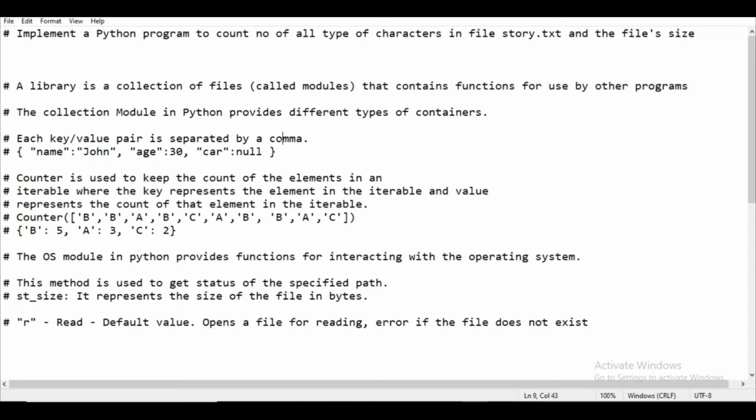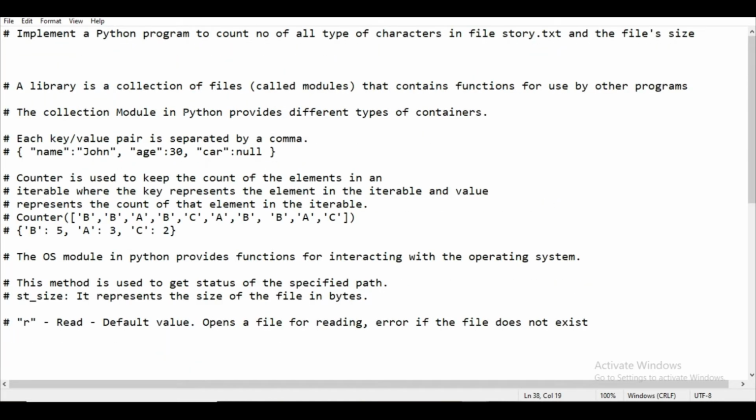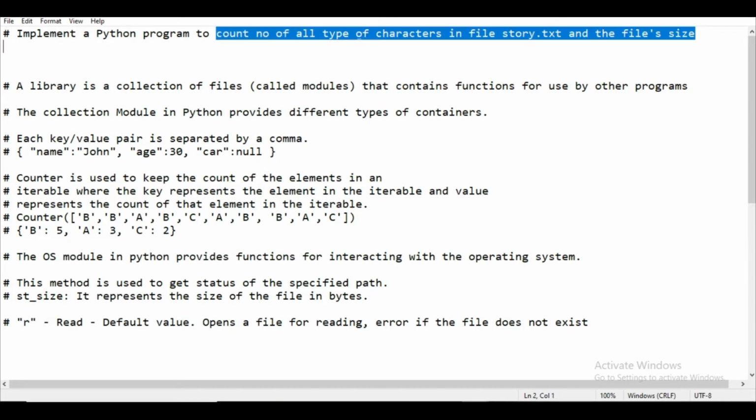Okay, so in Python there is a concept that we use, which is the key value pair, and it is also used in JSON format if you might have heard. So what do you mean by key value pair? There will be some key and there will be some value, some key, some value, some key, some value. So this is called a key value pair. Now in the collections module, since I am importing it, there is one functionality that is going to count the number of all types of characters.